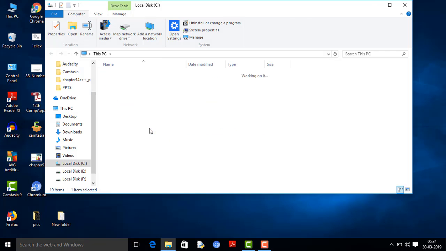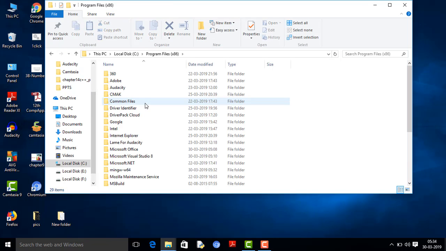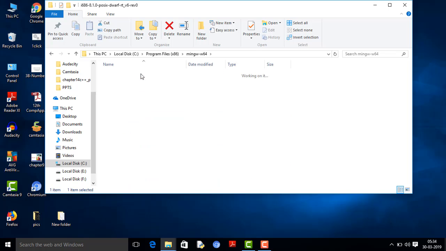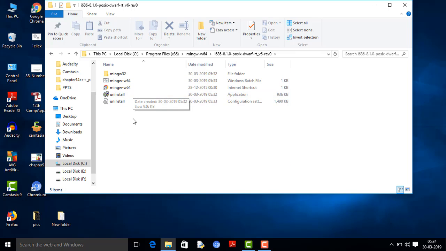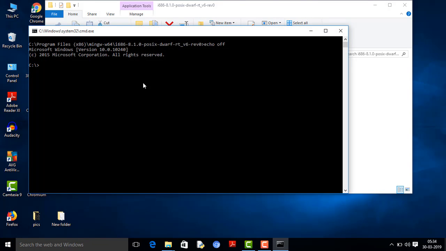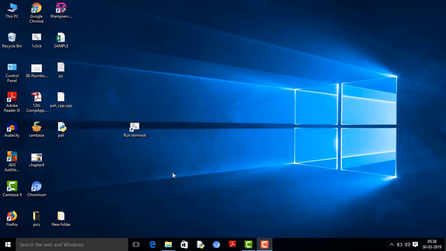Click This PC, C drive, Program Files, mingw64. Open the folder. Double click on the mingw batch file. It will open the command line window. Here we can type the commands to execute Python files which have C++ coding.